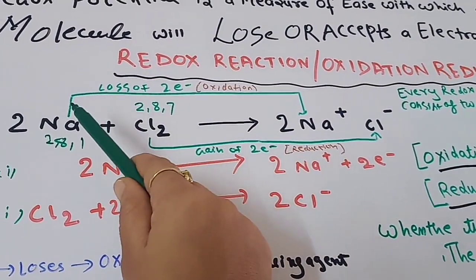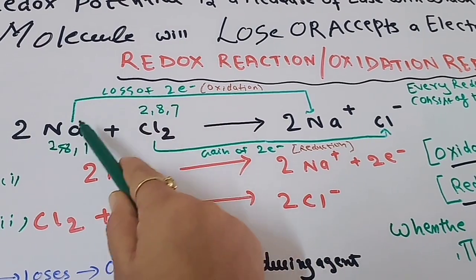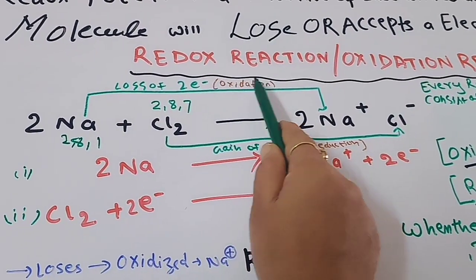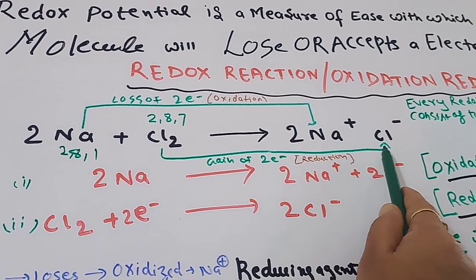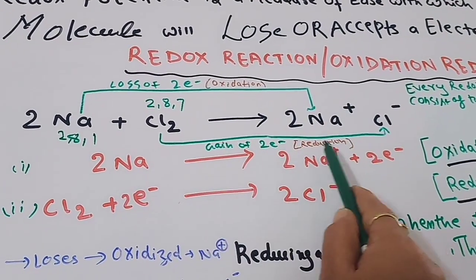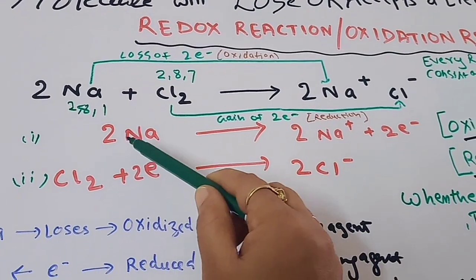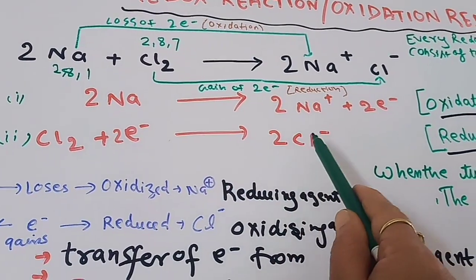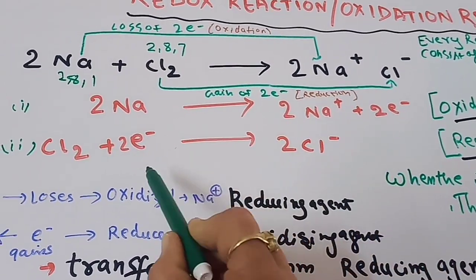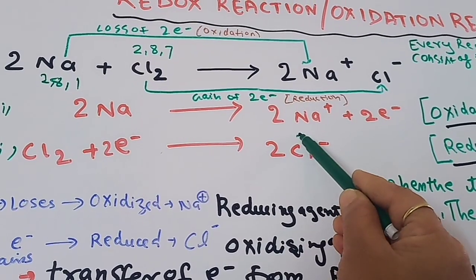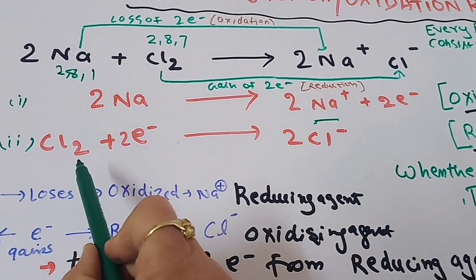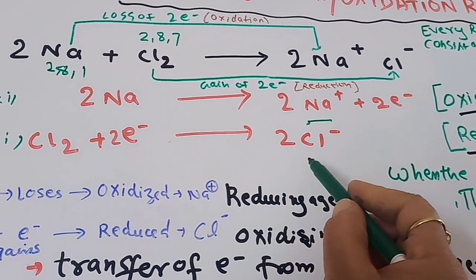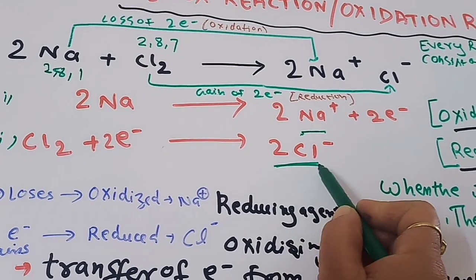Here the loss of electrons by sodium is oxidation, and the gaining of electrons by chlorine is reduction. We can write it in two steps: sodium loses 2 electrons and converts into Na+, oxidized, and chlorine accepts 2 electrons and gets reduced to Cl- ion.